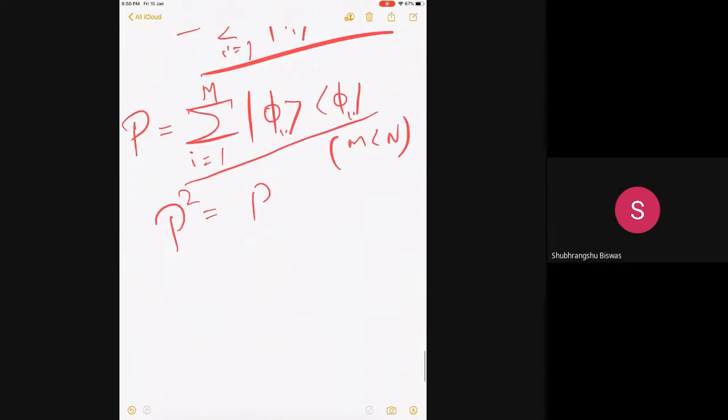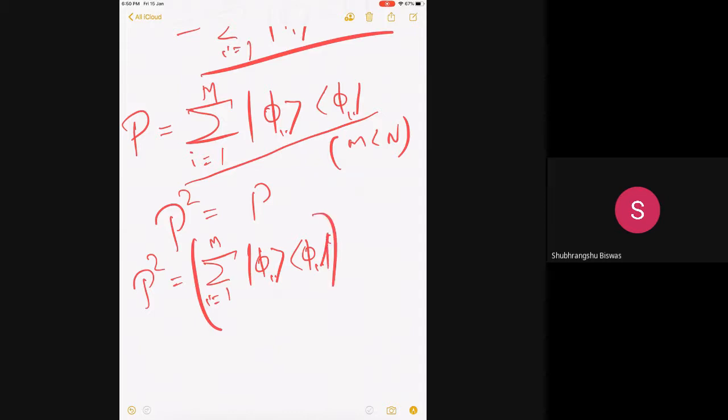By the same technique, what is P squared? It is sum over i, |phi_i><phi_i|, i equal to 1 to m. So that is my P, and another P will be exactly like this, but I put a separate dummy index, |phi_j><phi_j|, 1 to m.